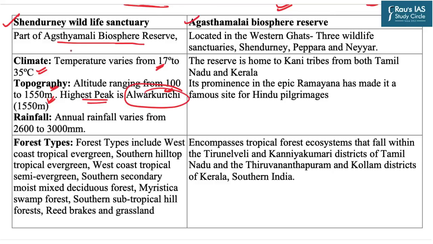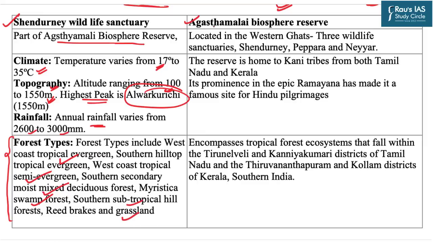And now because we know that this wildlife sanctuary is located in southern India, that is the parts of Kerala and Tamil Nadu, we can expect a high rainfall in these areas. That is why the annual rainfall varies from 2600 to 3000 millimeter. It has a huge variety in the forest types also. It has tropical evergreen forests, semi-evergreen forests, moist mixed deciduous forests, swamp forests, subtropical hill forests as well as certain grasslands.